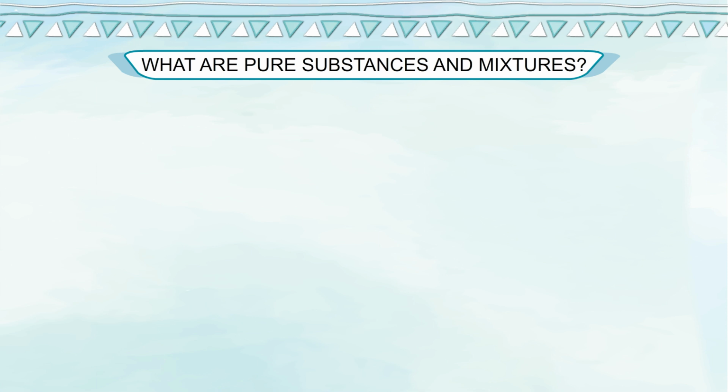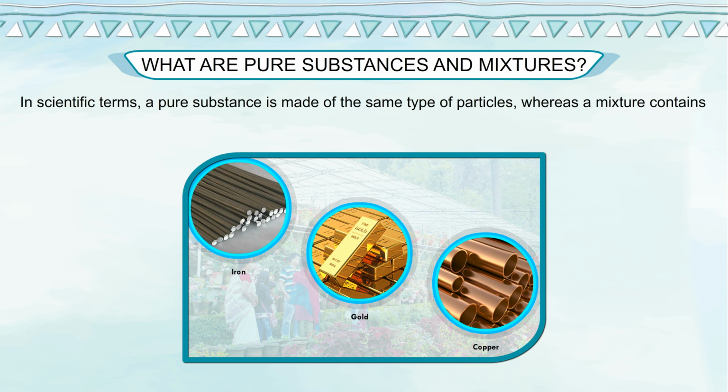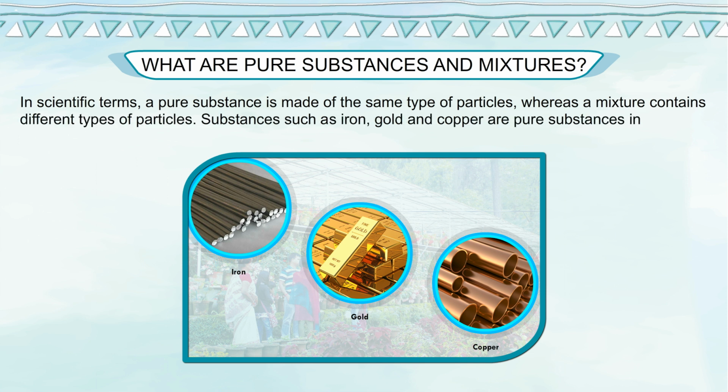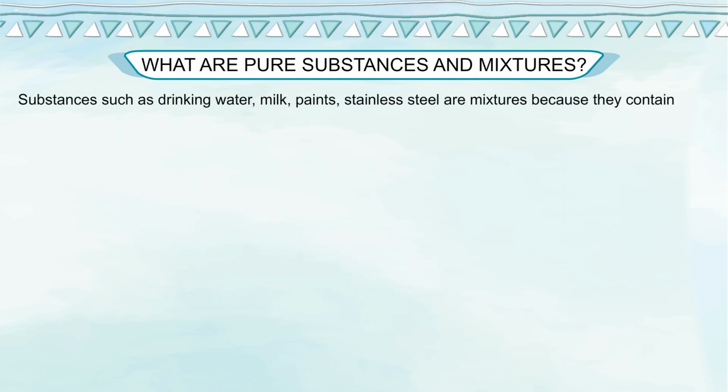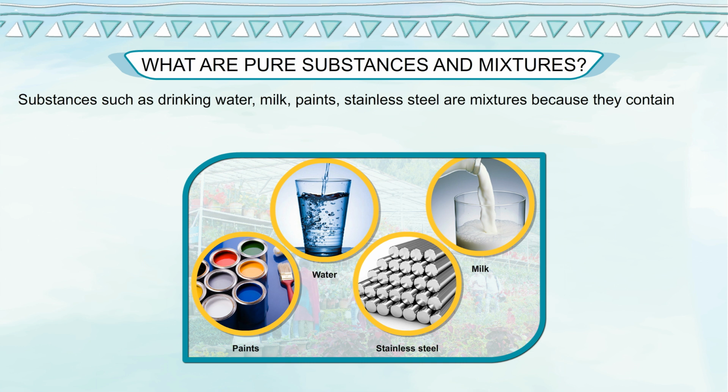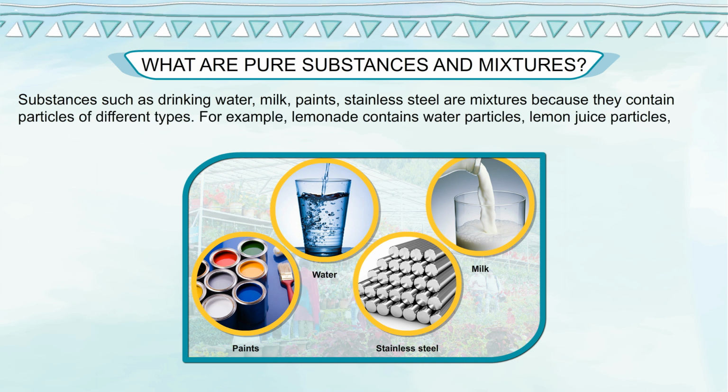What are pure substances and mixtures? In scientific terms, a pure substance is made of the same type of particles, whereas a mixture contains different types of particles. Substances such as iron, gold and copper are pure substances in which all the particles are identical. Substances such as drinking water, milk, paint, and stainless steel are mixtures because they contain particles of different types.